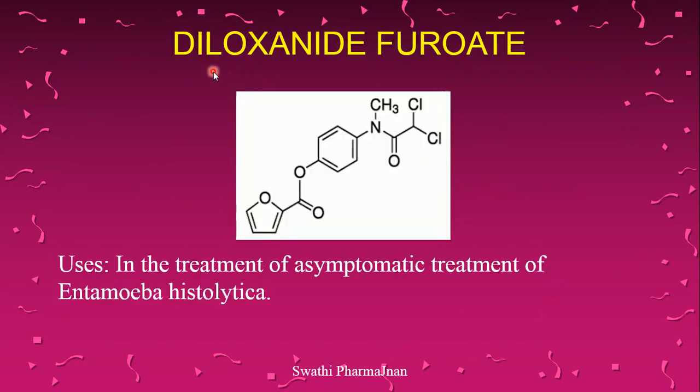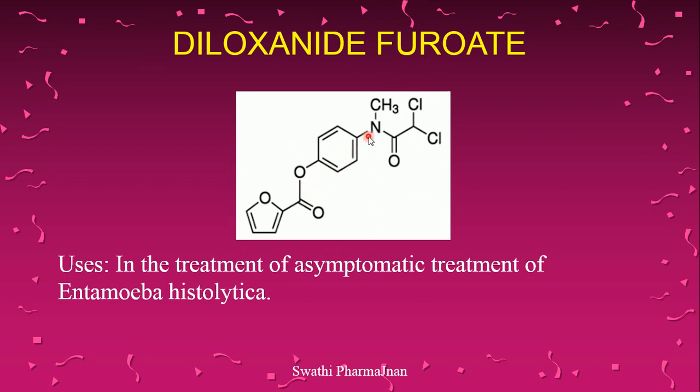The last miscellaneous category of anti-protozoal drugs are diloxanide furoate. Here, how we can remember the diloxanide furoate structure is: furoate indicates a furan ring is present. What is furan? A 5-membered ring with 1 oxygen and 2 double bonds is called furan. Furan combined with the COO group is called furoate, the ester group. So this is furoate.